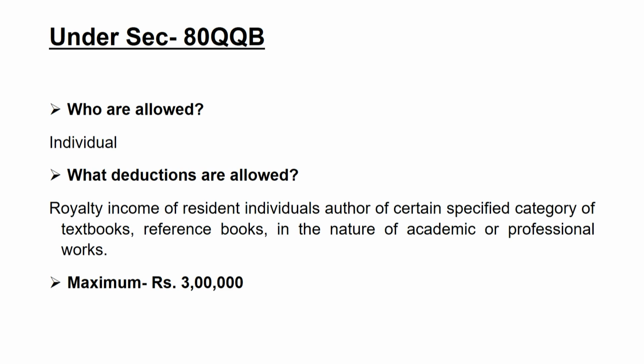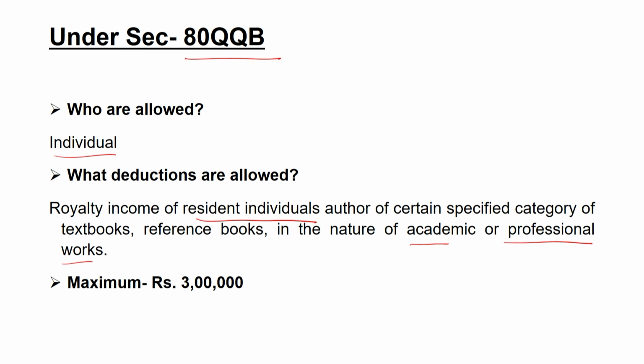Now the next section is 80QQB, that is also allowed for the individual category of the assessee. In such cases, royalty income that is earned by resident individual authors for certain specified categories of textbooks and reference books, published in the nature of academic and professional works, can be claimed for the purpose of this deduction.